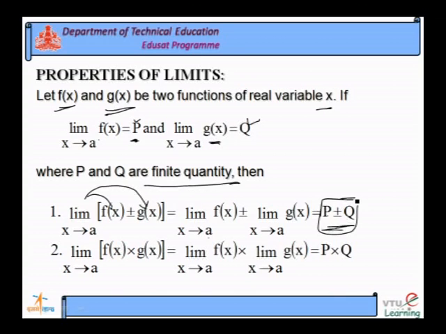You take the second property. The second property is limit as x tends to a, f of x into g of x, the product of the two functions. Here also we extend the same limit for both the functions. As limit x tends to a, f of x into limit x tends to a, g of x. The value for this is equal to p, the value for this is equal to q. This is p into q.